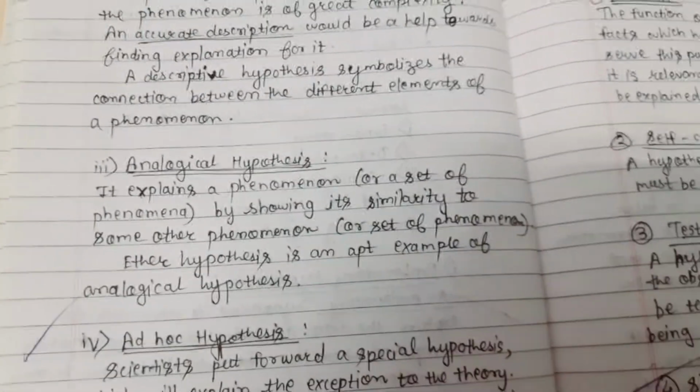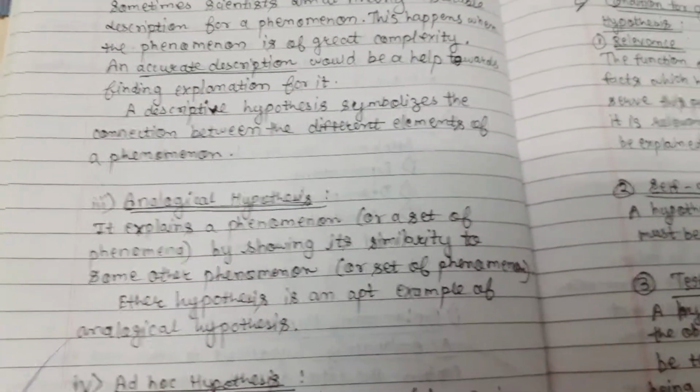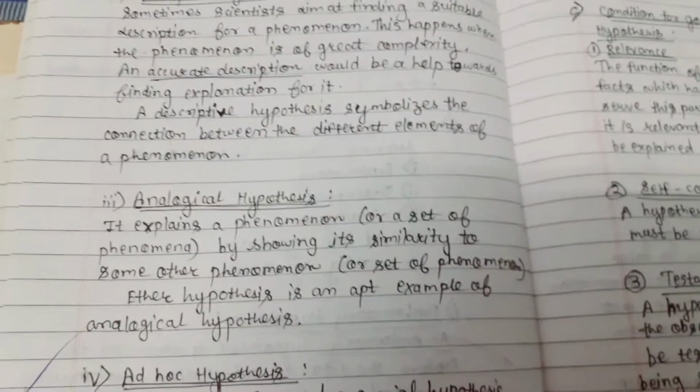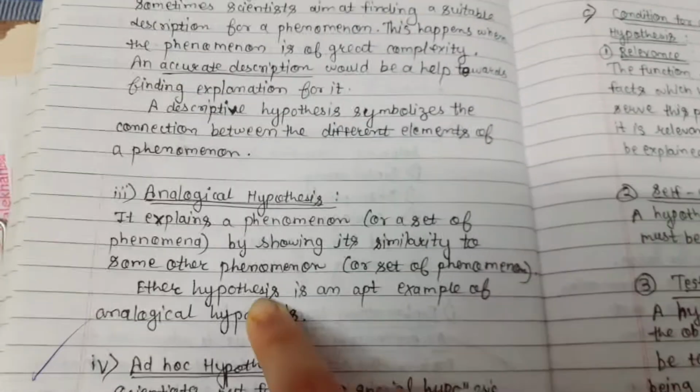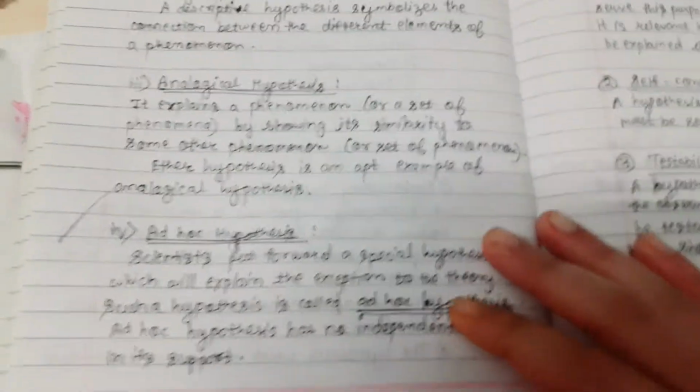Analogical hypothesis: it explains a phenomenon or a set of phenomena by showing its similarity to some other phenomenon or a set of phenomena. Ether hypothesis is an apt example of analogical hypothesis.